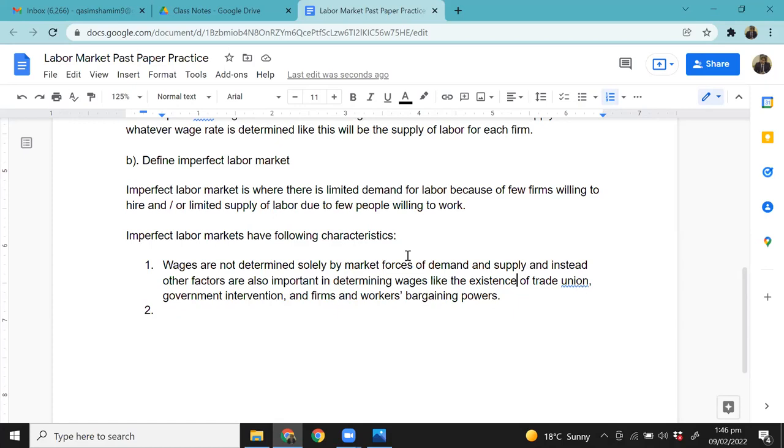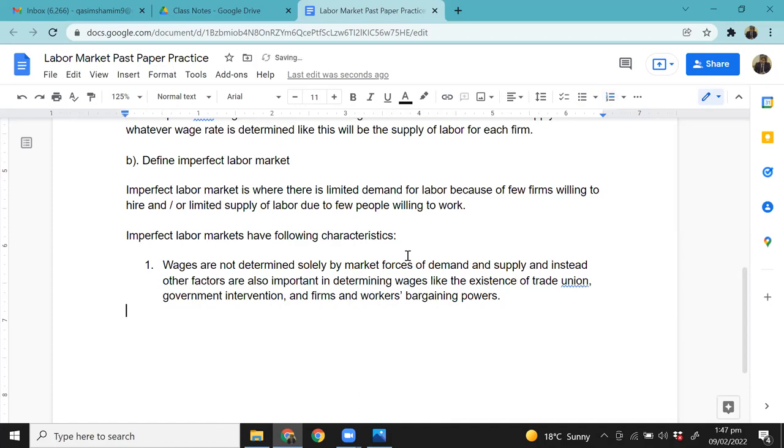Now, what is bargaining power? Bargaining power means how much influence you have over someone else. So if labor has more bargaining power because there are fewer people who are willing to work, they can negotiate higher wages. And if firms have more bargaining power, this means that there are fewer firms in the market, then they can ask for higher wages. Are you getting me?